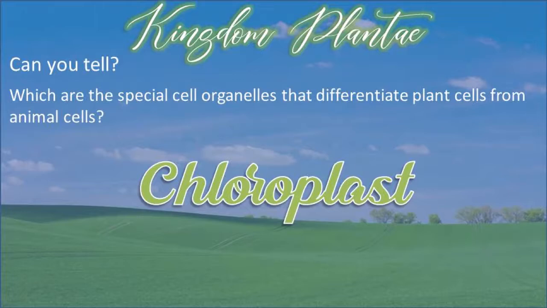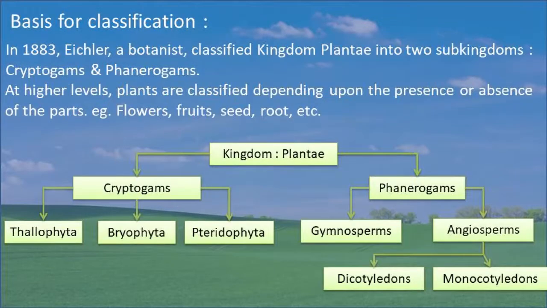And because of this chloroplast, as chlorophyll is present there, they can produce their food by themselves, that is they are autotrophs, and this is a speciality of this kingdom Plantae. Botanist Eichler in 1883 classified the kingdom Plantae into two subkingdoms, cryptogams and phanerogams.